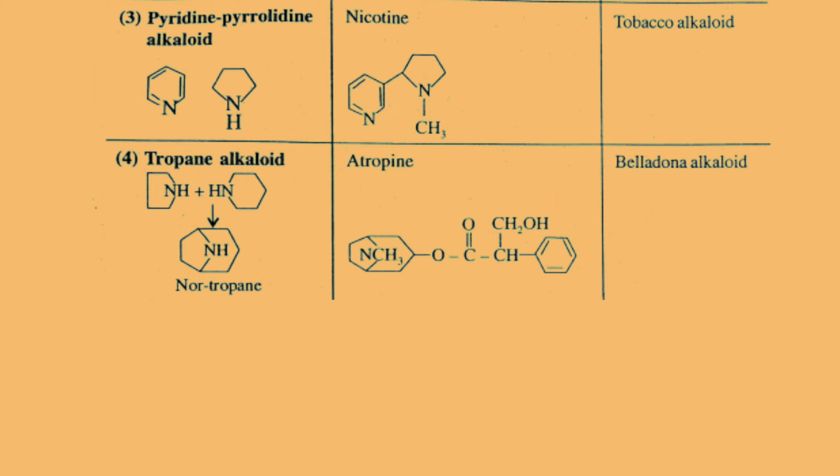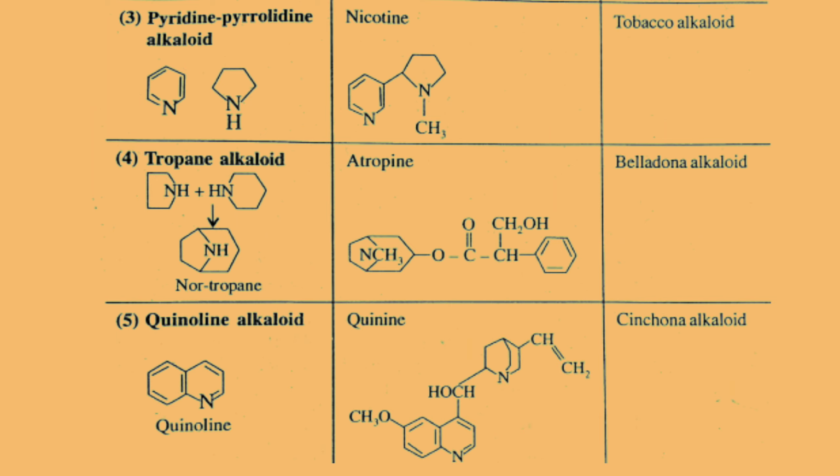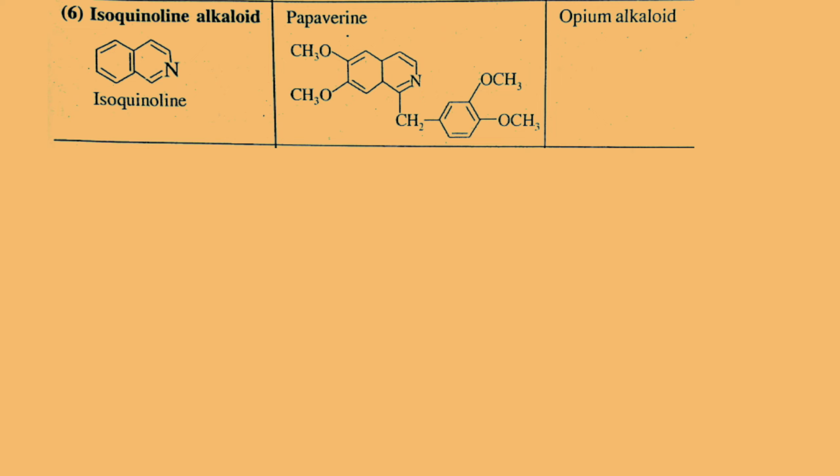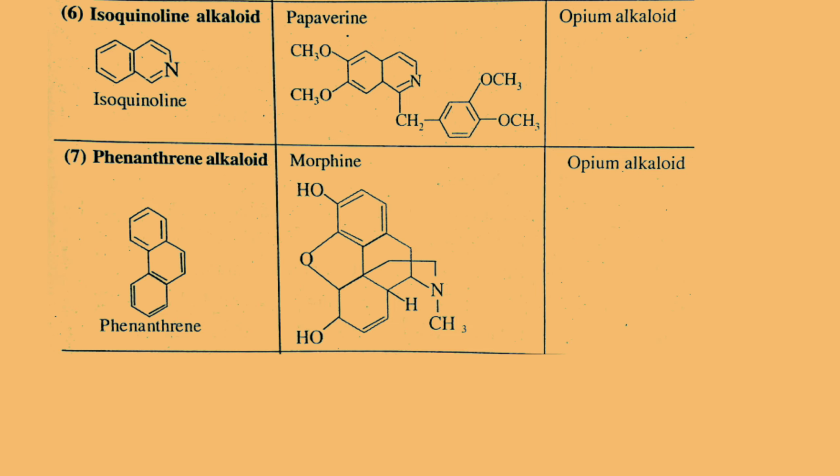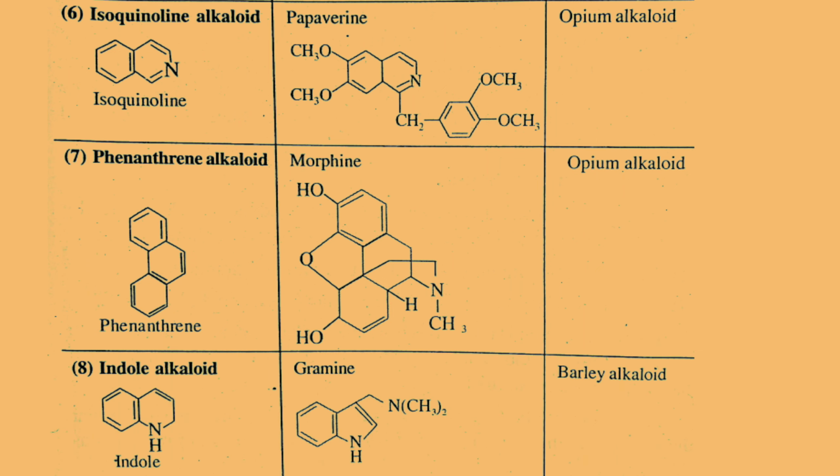Next is tropane alkaloid. Example is atropine. Belongs to belladonna alkaloid. Next is quinoline alkaloid. Example, quinine. Belongs to cinchona alkaloids. Next is isoquinoline alkaloid. Example, piperine. Belongs to opium alkaloids. Seventh is phenanthrene alkaloid. Example, morphine. It also belongs to opium alkaloids. And last, eighth is indole alkaloid. Example, gramine. It belongs to barley alkaloid.